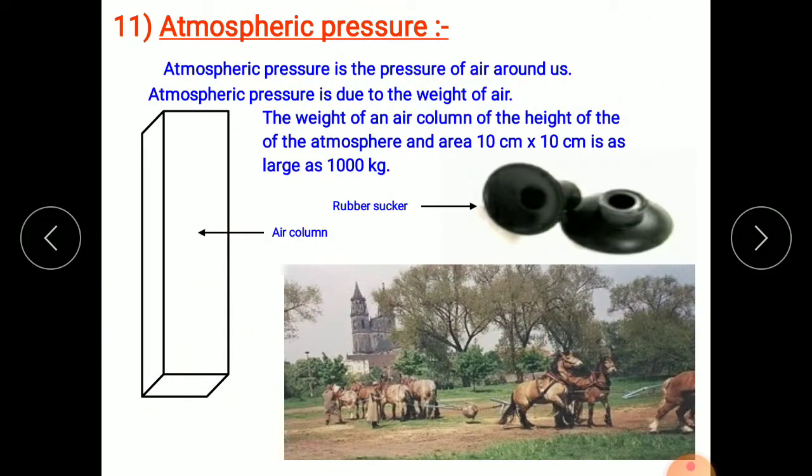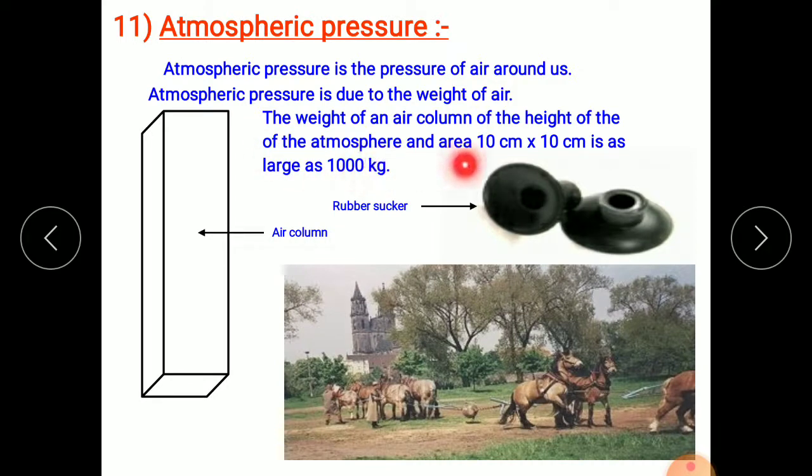Now if we say that gases exert pressure, and you know that the atmosphere contains many gases, this air is a mixture of gases. So what do you think, does air also create pressure? Yes, and the pressure created by air is called atmospheric pressure. Atmospheric pressure is the pressure of air around us. Atmospheric pressure is due to the weight of air. The weight of an air column of the height